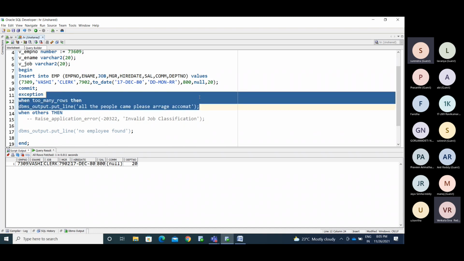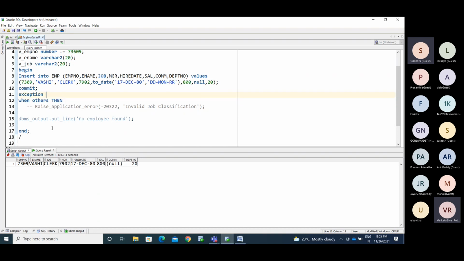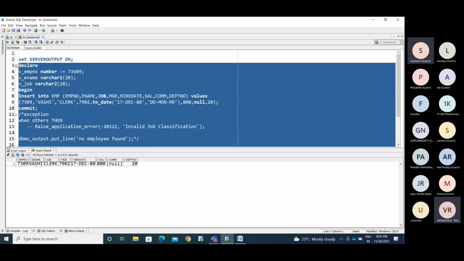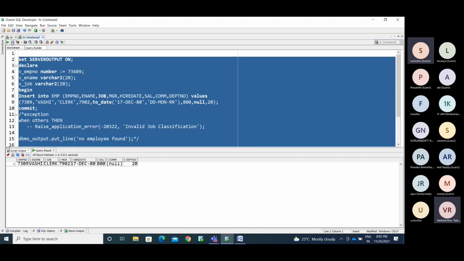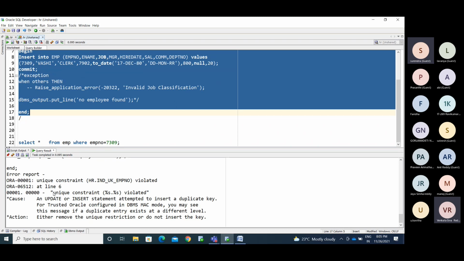Now I'm removing this. Meanwhile, we'll comment this. What error are we going to get, we'll see. Now I commented that. Can you observe what error we get? Unique constraint violated. You are getting the unique constraint violation error while inserting.